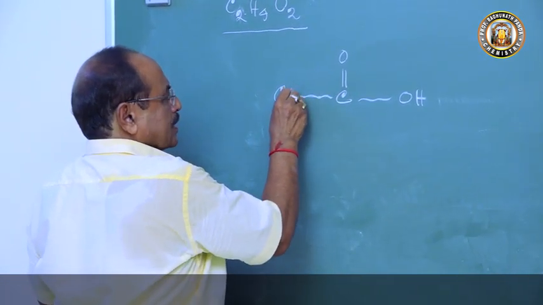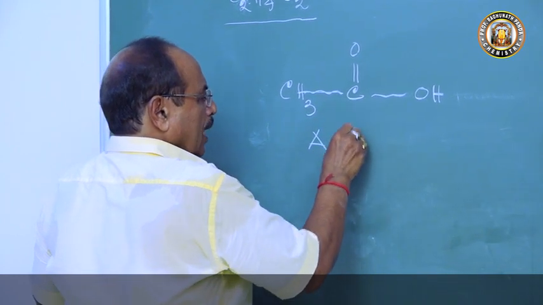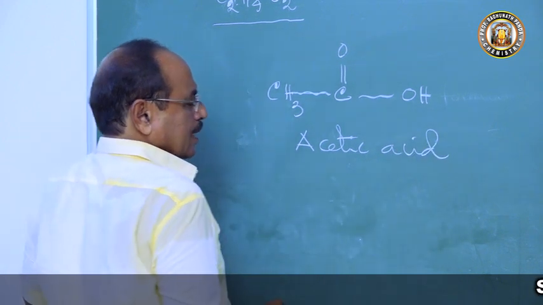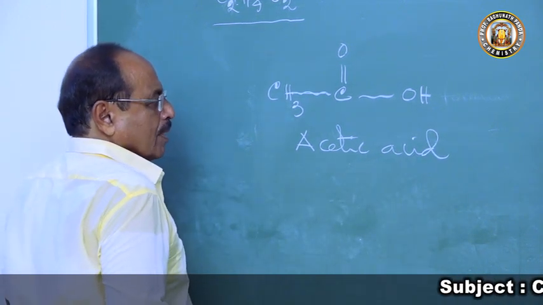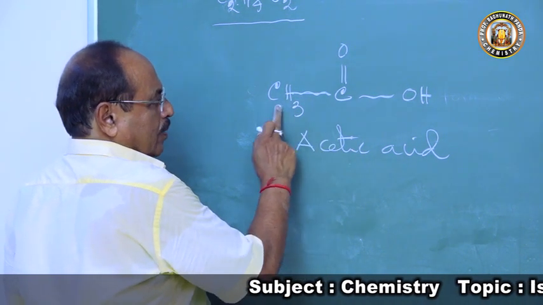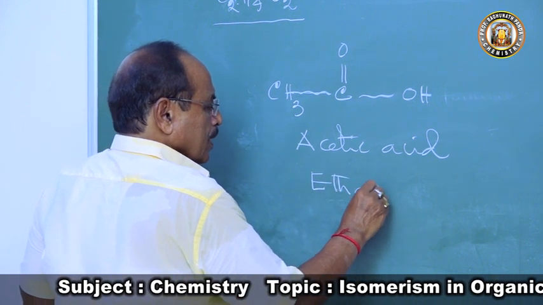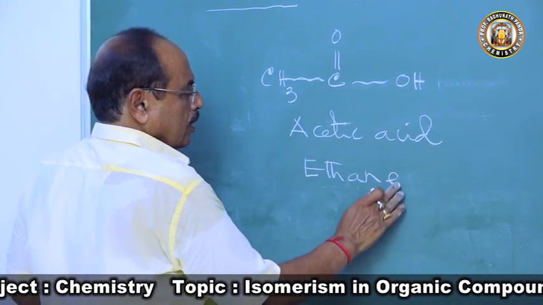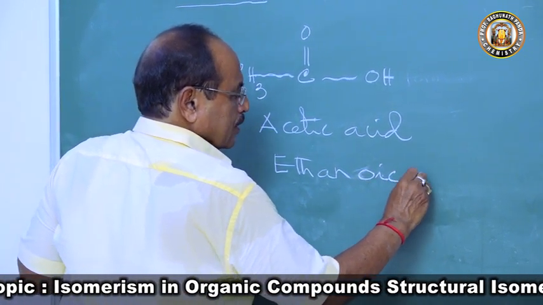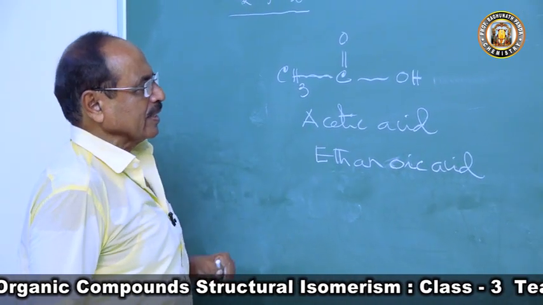So 1 gone, this CH3 and COOH. So we call this compound acetic acid. Acetic acid. And its IUPAC name, 2 carbon atoms are there. So derivative of ethane, and hydrogen gone, so e gone, and COOH is called oic acid, so it is called ethanoic acid. So this is acetic acid and ethanoic acid.